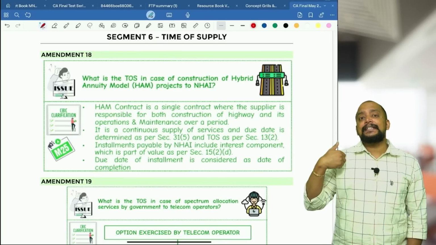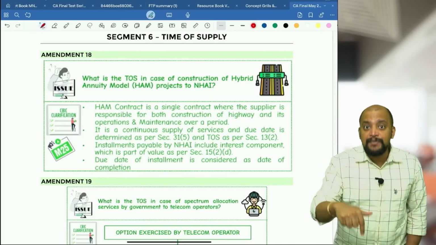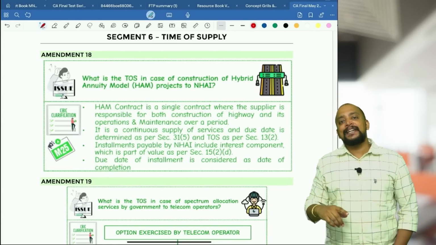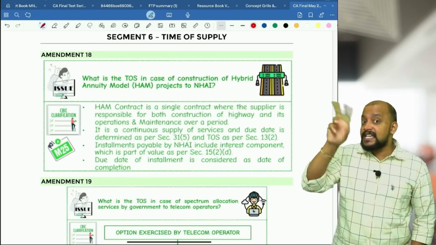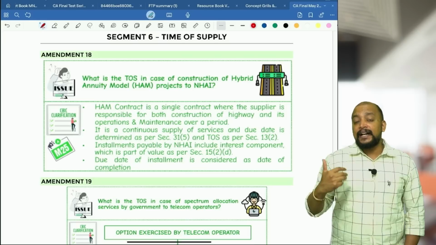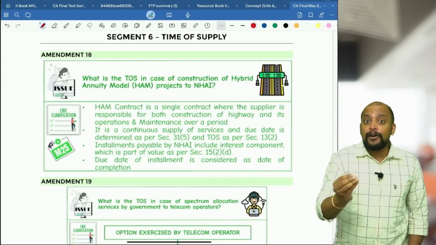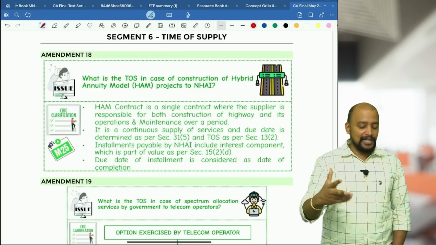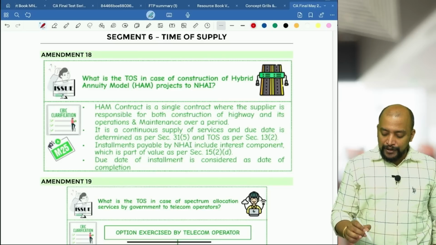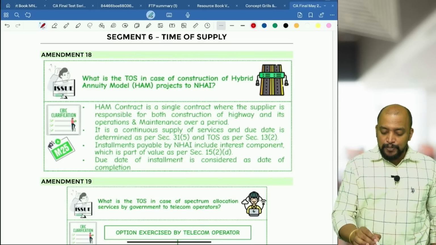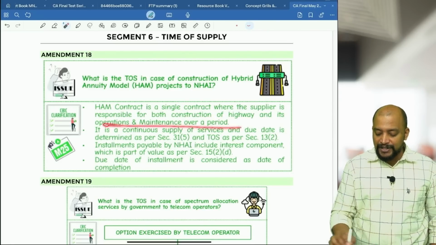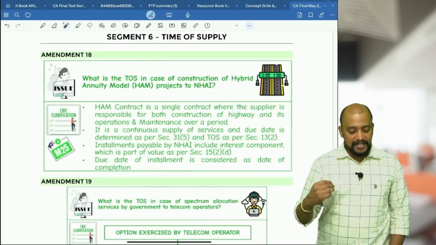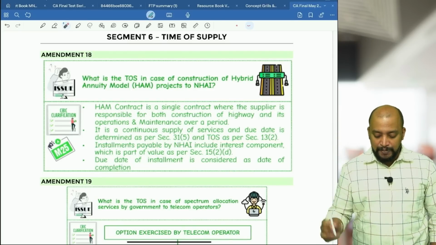But what should be taken as the date of completion? In case of hybrid annuity model projects, they are telling that the date of completion will not be the date of completion of the event, milestone event, etc., but the due date of installment will be taken as the date of completion here. Okay. So a hybrid annuity model contract is a single contract where the supplier is responsible for both construction of the highway and its operation and maintenance over a period. It is a continuous supply of service and the due date is determined as per section 31 subsection 5 and time of supply as per 13 subsection 2.